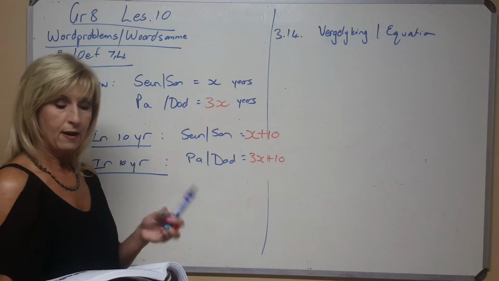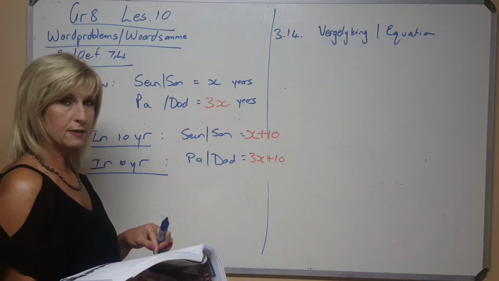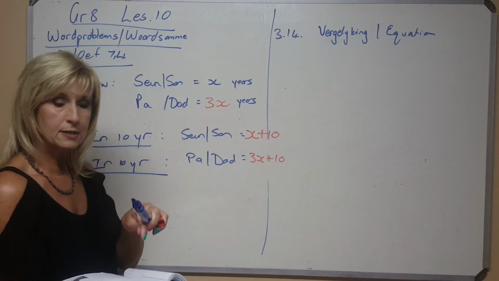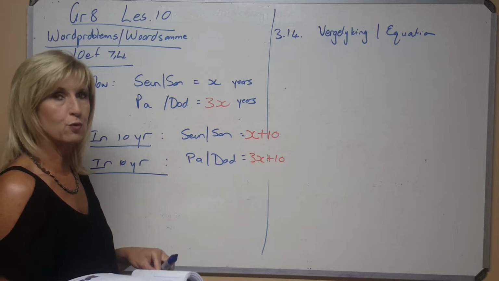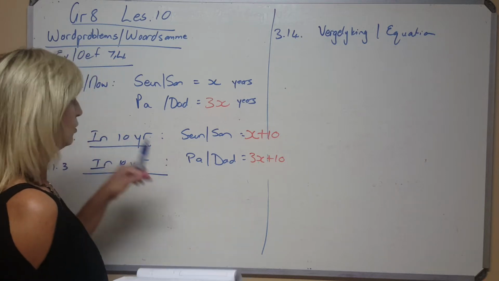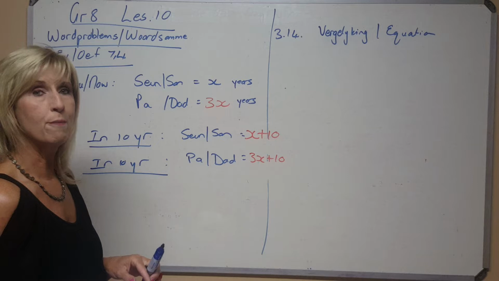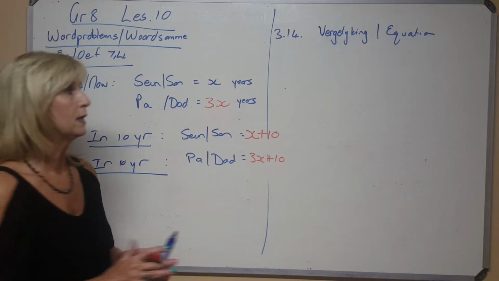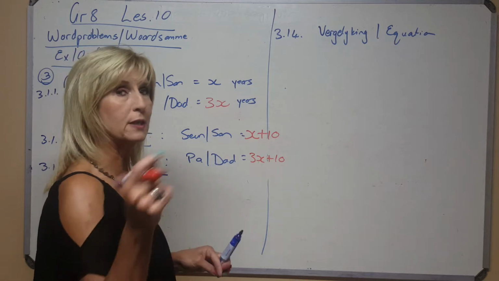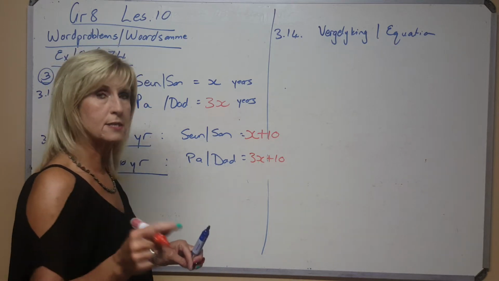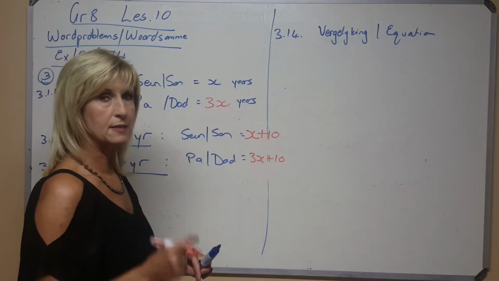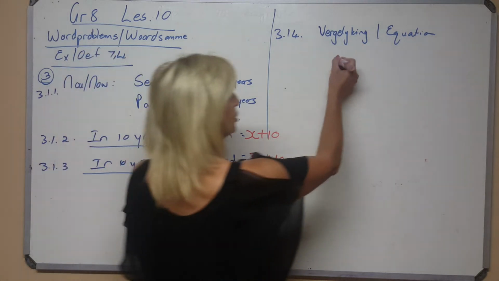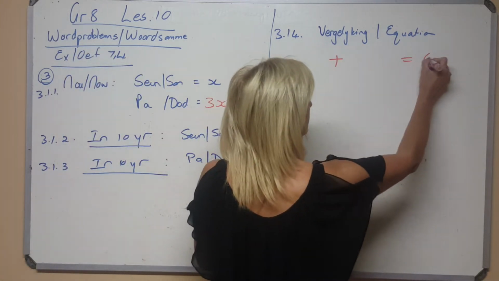They said the age of the dad is 3 times the age of the son, and then in 10 years, the sum of their ages will be 68. We never looked at that yet. It's information that was given to me that I have to use. So die informasie wat hulle vir my gegee het, is dat oor 10 jaar sal hulle saam 68 wees. In 10 years, their ages together will be 68.